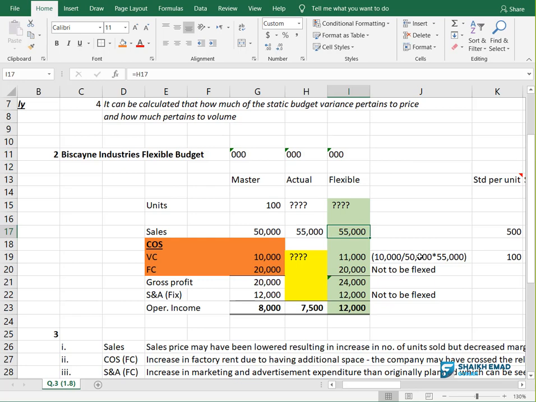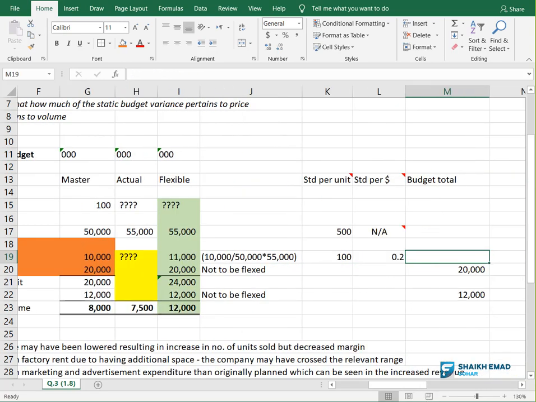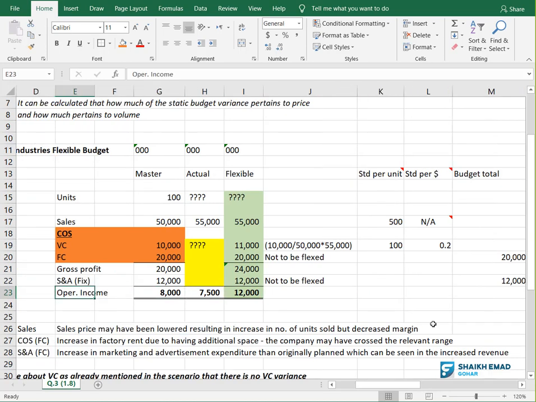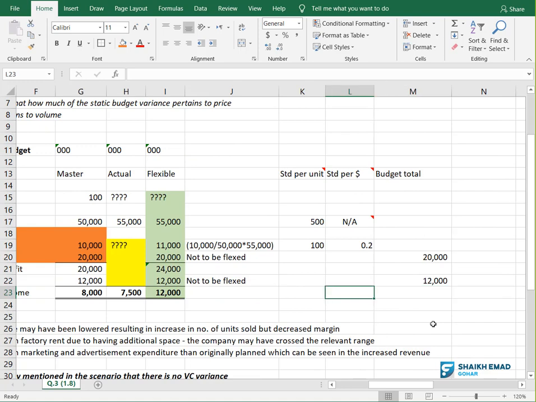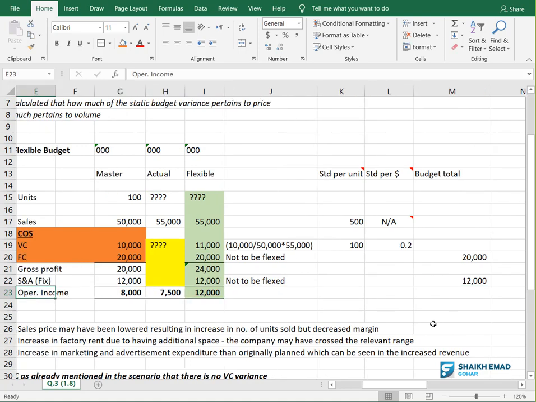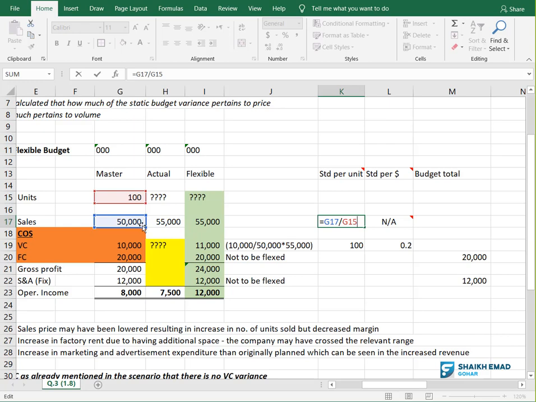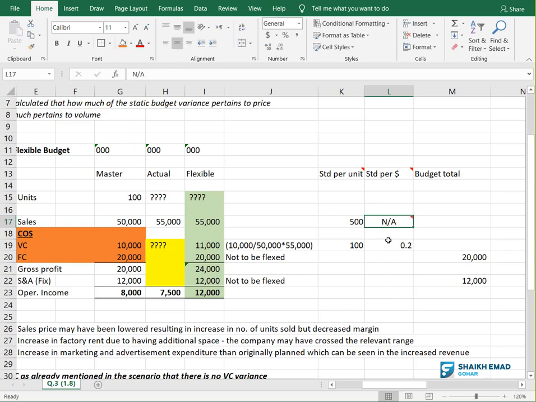And this is the formula I wrote for you here, showing how I calculated this information. Getting the story? By the way, I have done the same exercise for you here, which I showed you before. This is not required, but I have done it for your information. So you will remember this. First of all, I am writing here how much is standard per unit. 50,000 divided by 100, right? How much is standard per dollar? We don't know standard per dollar. Getting it? Because we don't have this information.